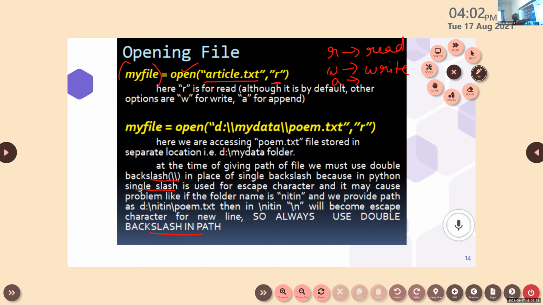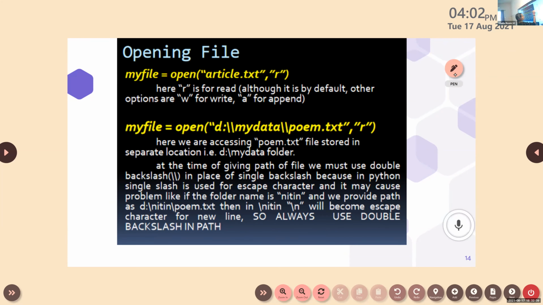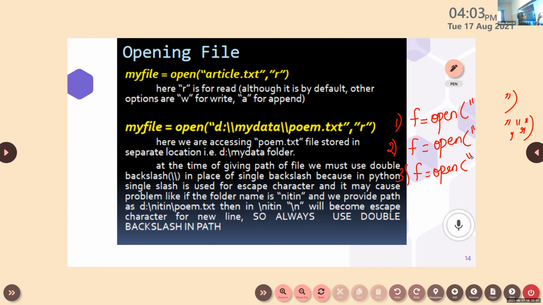So these are the different ways in which we can open a file. What is the first one? First syntax: first, you have to specify the object name, the file object. After that, you have to use the open function. Inside that, you can specify your file. This is the first method. Second method is that you can use the second parameter, which means that you can specify the mode, which means R, W, or A. And third method, you can specify the path using double slash.